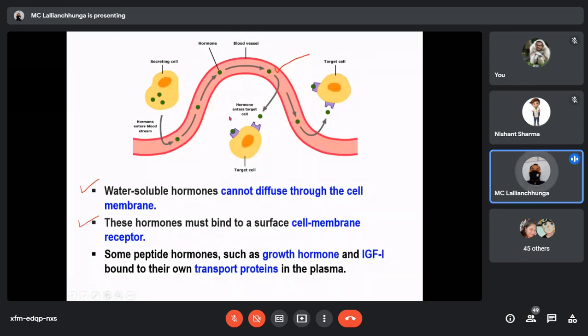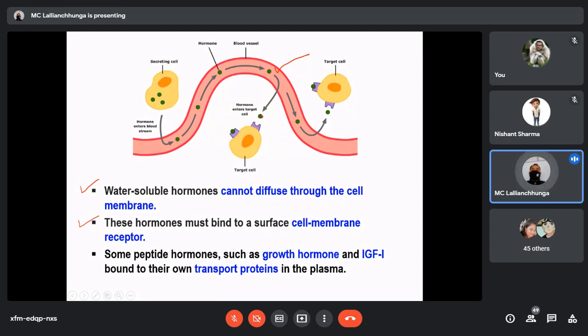Now they have to influence the target cell. How will they influence the target cell? These peptide hormones, glycoproteins or catecholamines cannot penetrate the cell membrane of the target cell, because these are water soluble hormones and the cell membrane is composed of a lipid bilayer. Only lipid soluble hormones can penetrate.